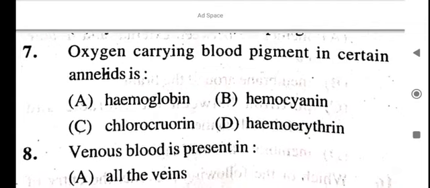Oxygen carrying blood pigment in certain annelids is what?